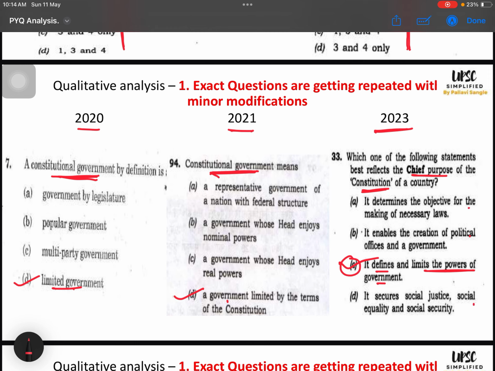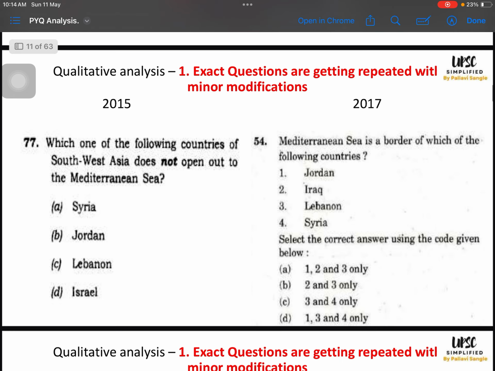Are you getting this? If you know that UPSC's constant theme is this, some people will get confused between other options. But for you, as you have analyzed and seen the PYQ, the chances of getting C as right increase. You are more confident in dealing with this question compared to other people who have not done PYQ analysis.